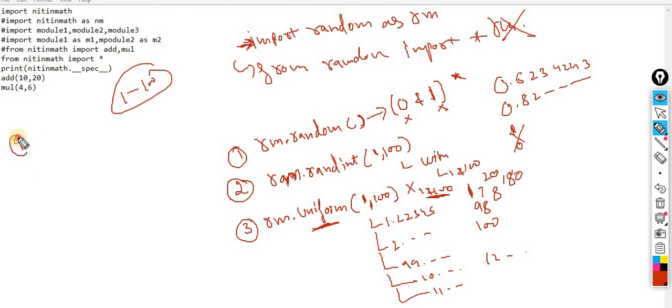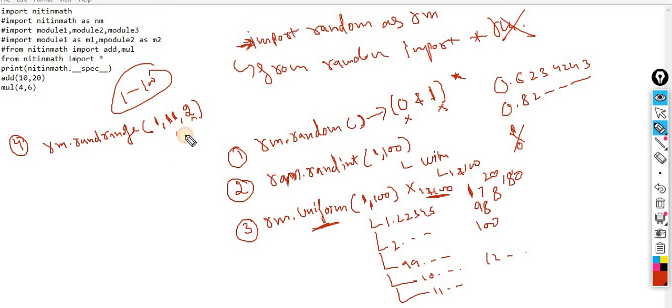Now the fourth one is rm dot randrange, R-A-N-G-E. Here I am supposed to define the starting step, the end step, and the stepping, that is, what step you are supposed to take.